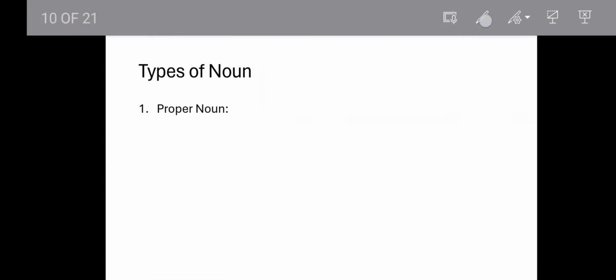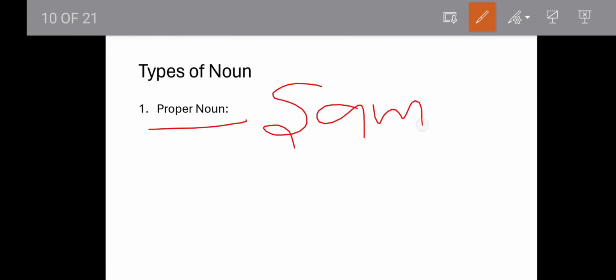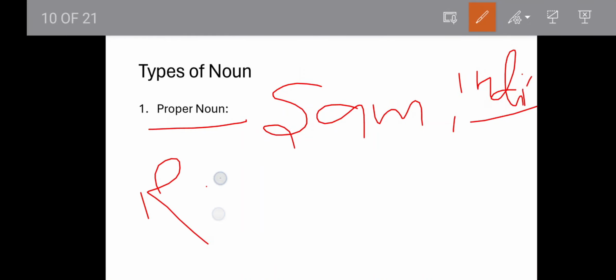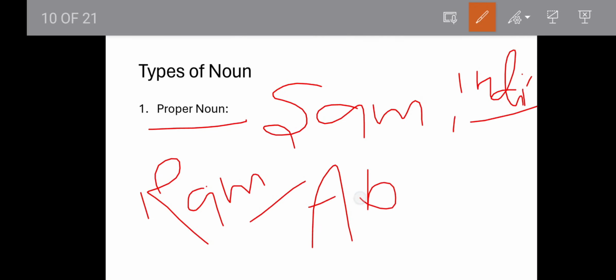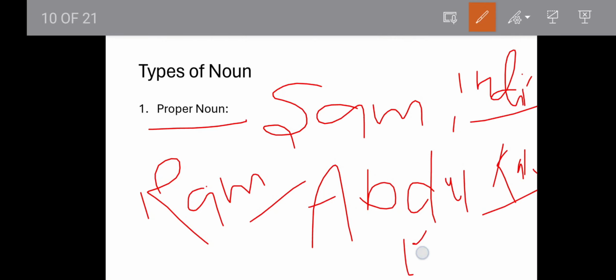Types of noun. As we discussed, there are five types of noun. The first one is proper noun. A proper noun is something that talks about a proper thing, like Sam, India, Ram, Abdul Kalam, right?